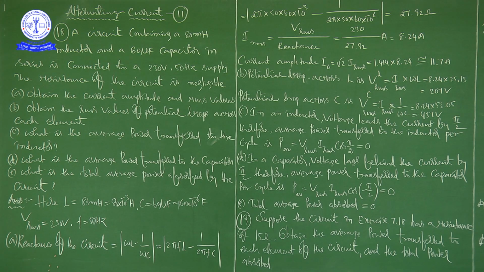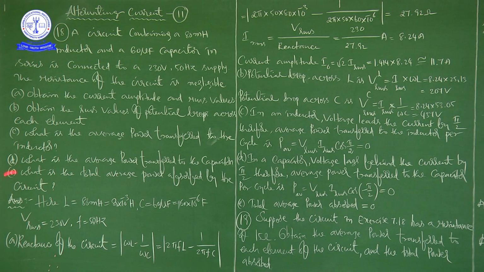So that is what he is asking: what is the average power transfer to the inductor? It is 0, because voltage leads the current by pi by 2, so phi is equal to pi by 2. Then P average, cos 90 is 0, so automatically P average became 0.